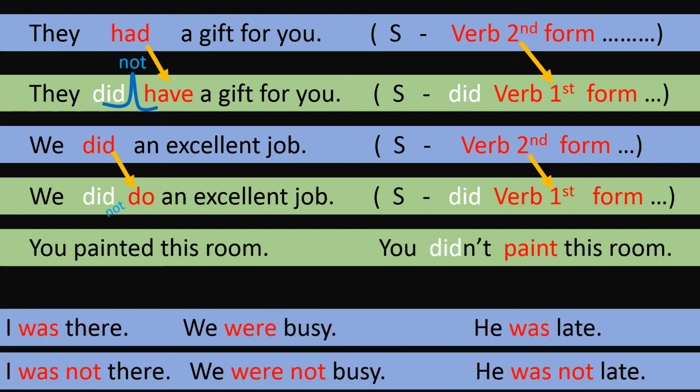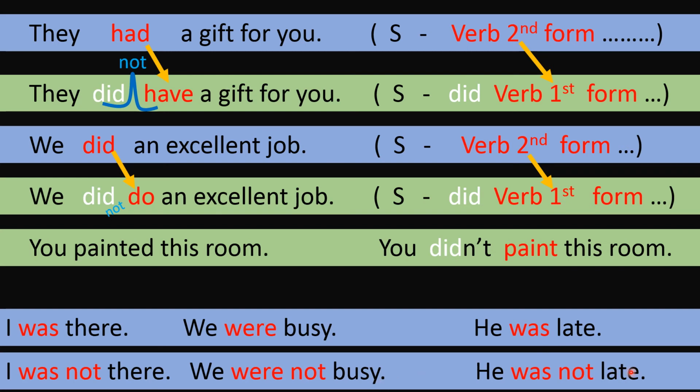In case of be, as we talked about, be has many forms. The past form of be, for singular it is was, and for plural were. So when we change I was there into negative, we are not using did with be. Not shall come with the verb be itself, and of course this is the second form of be, was. So I was not there. We were busy, negative: we were not busy. He was late. He was not late.